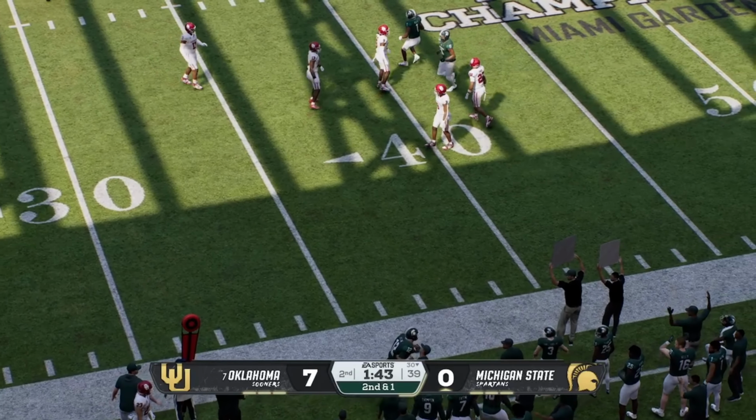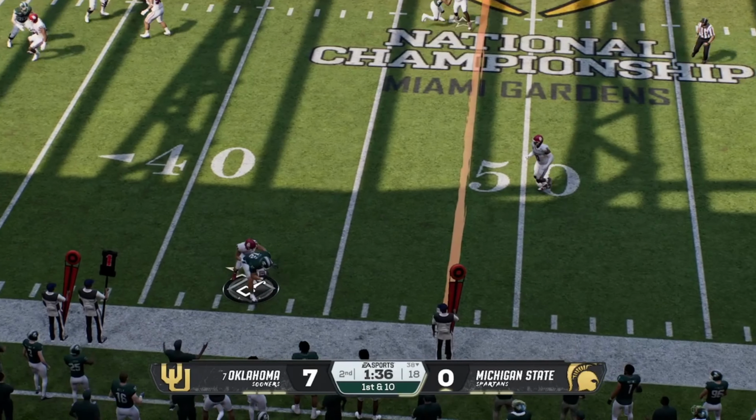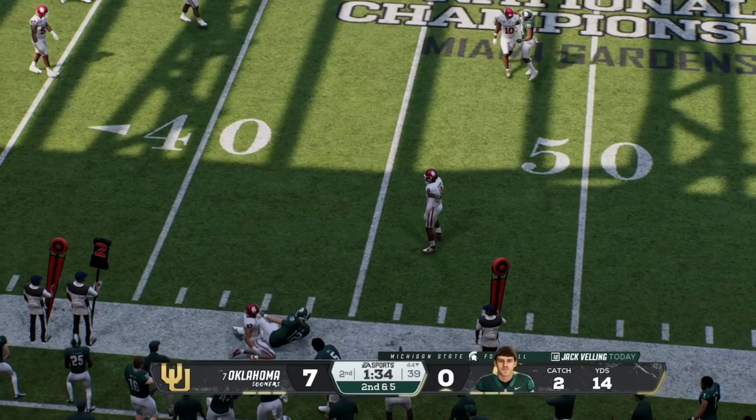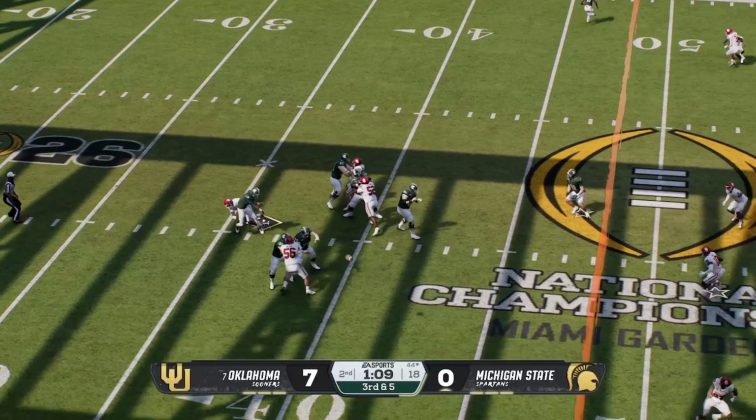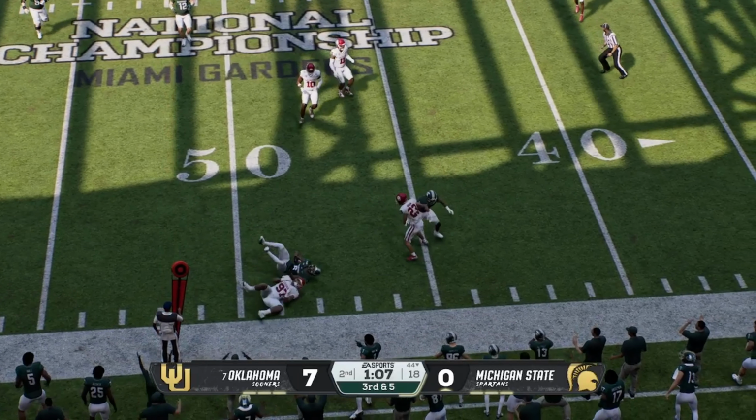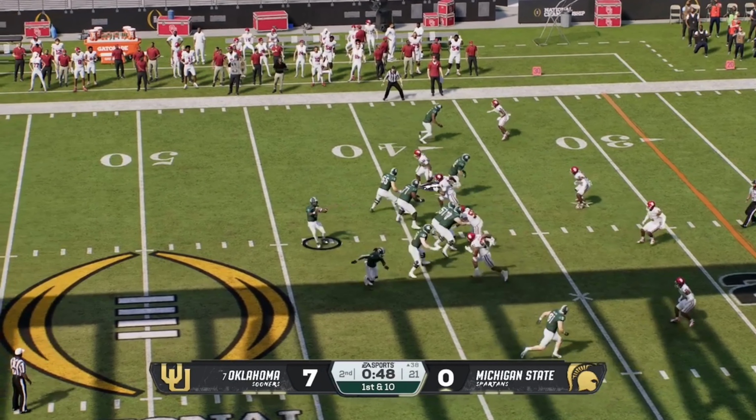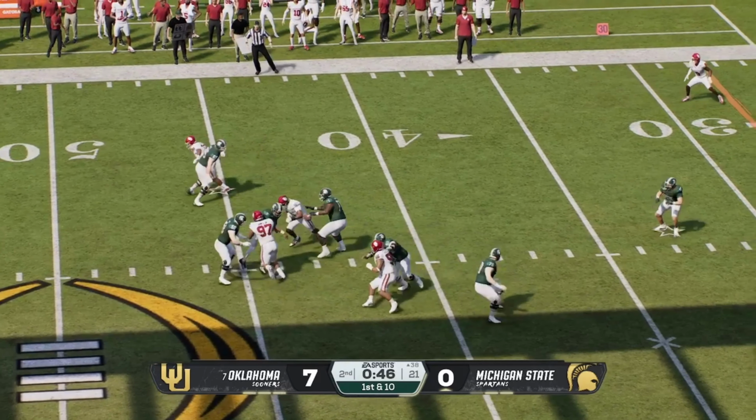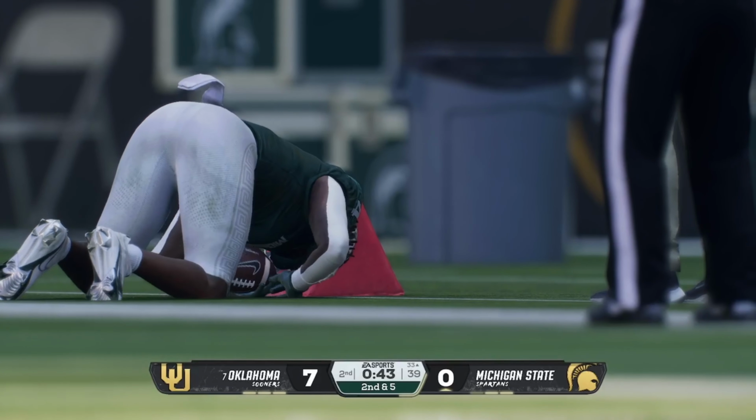Tries to shake the man. It's 2nd and 1. Drops back now. Looking and stopped at about the 43. 3rd and 5 now. Important 3rd and 5 as they are going to get the first down. Michigan State over the midfield. Only 40 seconds left. They need to be aware of this clock. Looks, finds them, and they're almost in the red zone.